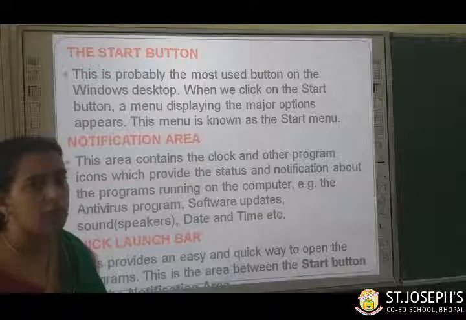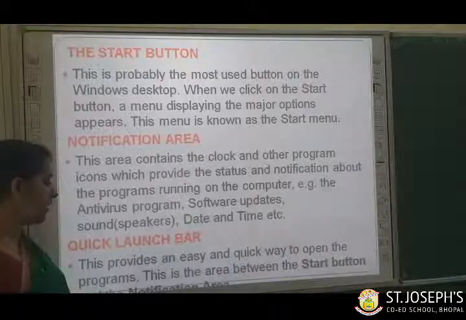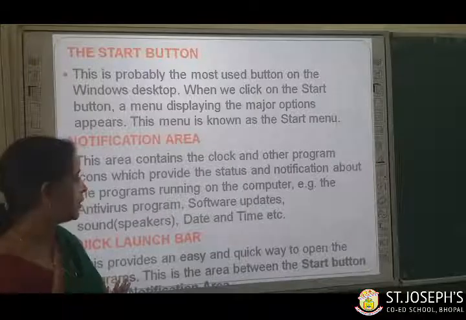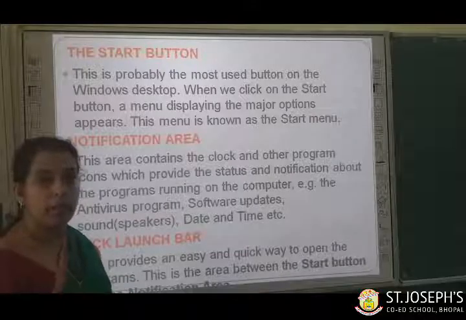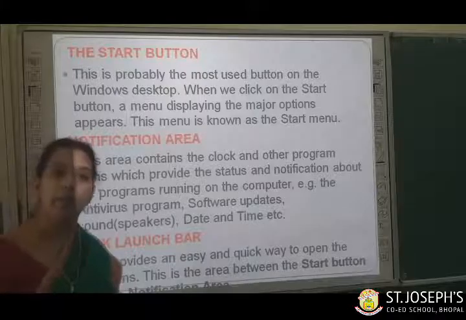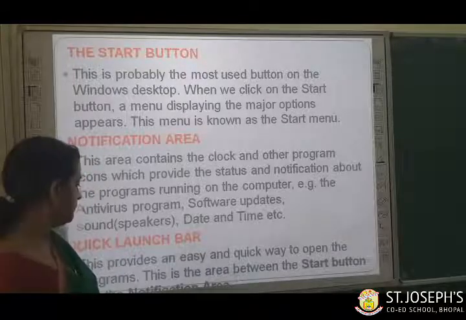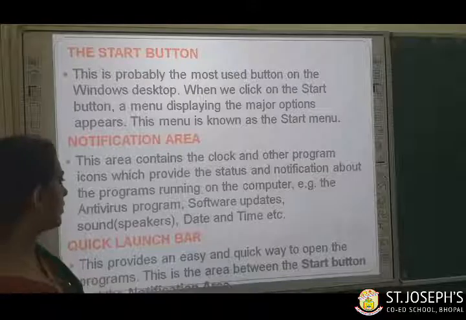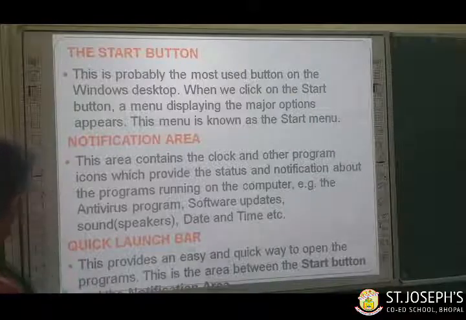What is it known as? Quick launch bar. From here you can quickly open any program. Whenever you run any program, any software, its icon is automatically placed on the taskbar. You can quickly access it from here. That's why this portion is known as the quick launch bar.